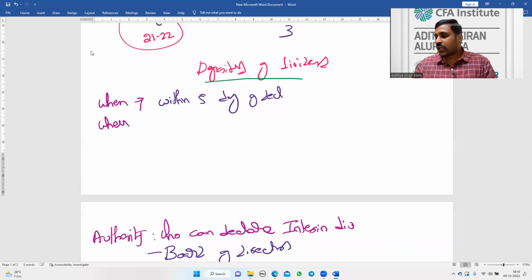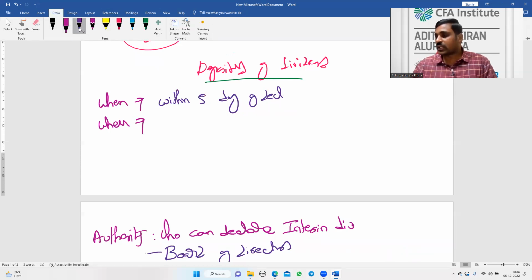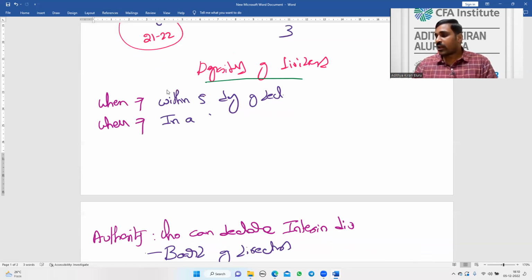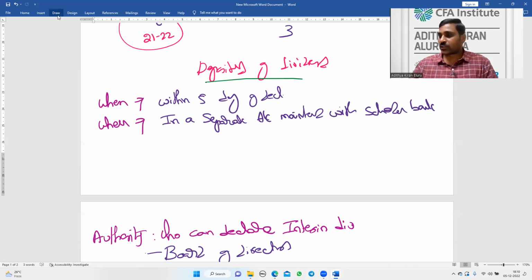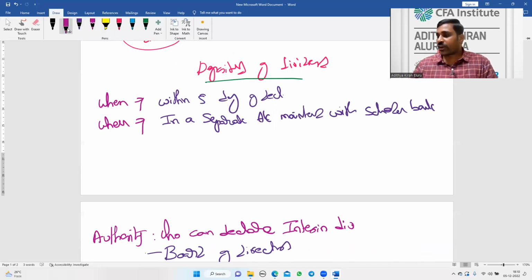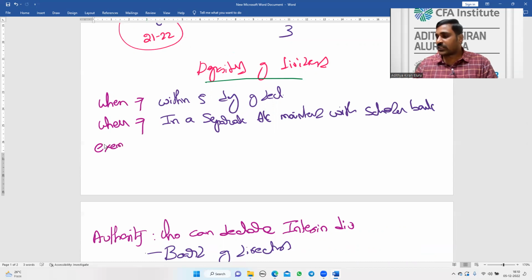Where to deposit? In a separate account maintained with a scheduled bank. So this is what I have to do. And what is the exception? Is there any exemption from this? Yes, there is an exemption.